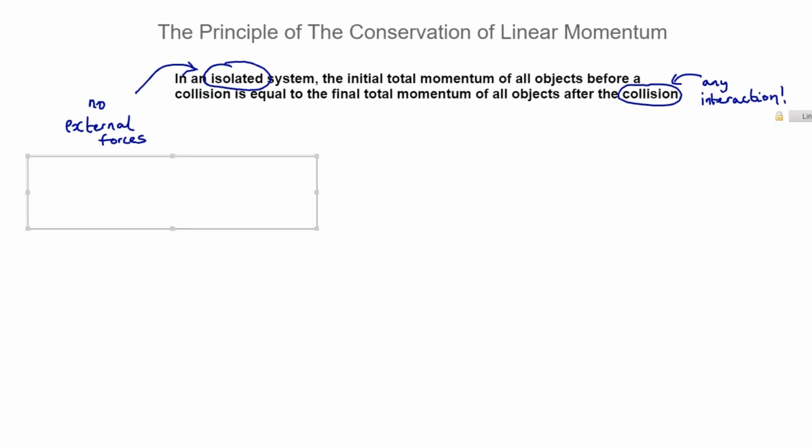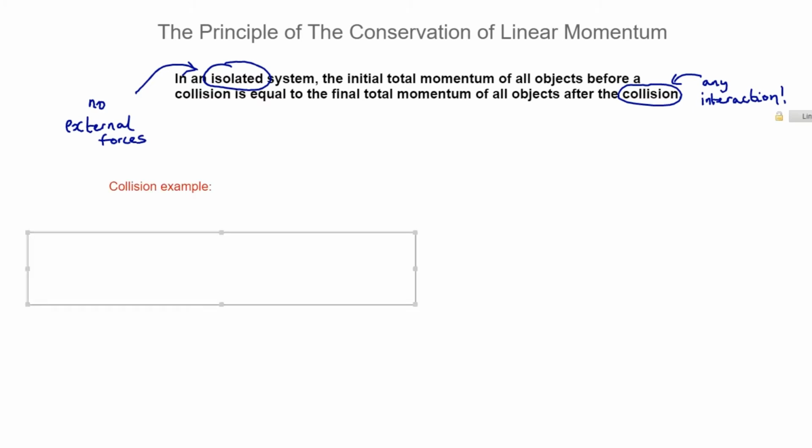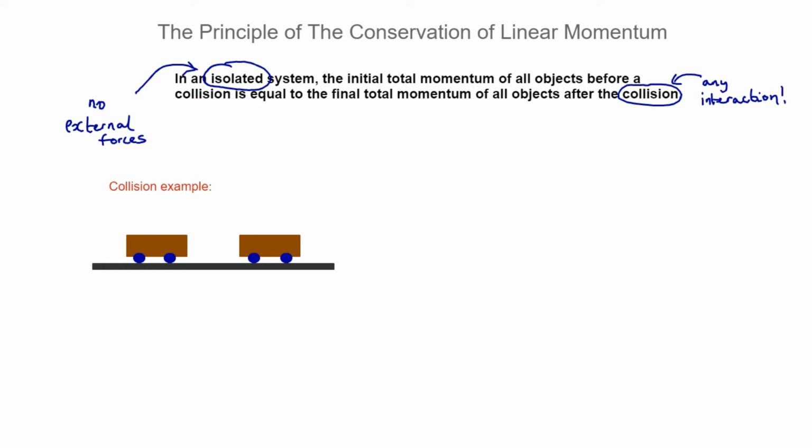Okay, so first up, let's look at a collision example. And we're going to take a classic couple of railway carriages trundling along the track, and they're going to collide. Well, the first thing to notice is that we have to watch out for external forces. Friction counts as an external force. So if there was friction acting on the railway, then, well, that would kind of mess up our problem.